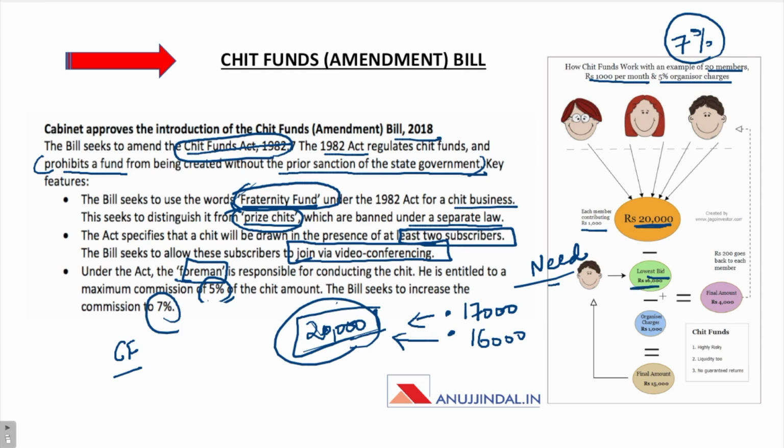So he borrows 16,000 and rupees 200 goes back to each member, whatever is left. 200 into 20 is 4,000, sorry, 4,000 goes back to every person. Now there are organizer charges also, which are going to be reduced from the pocket of the person who is borrowing. So organizer charges of 1,000, that is 5% of 20,000, have been reduced. So the final amount that the borrower will get is 15,000, and after a certain period of time he has to pay back 20,000.